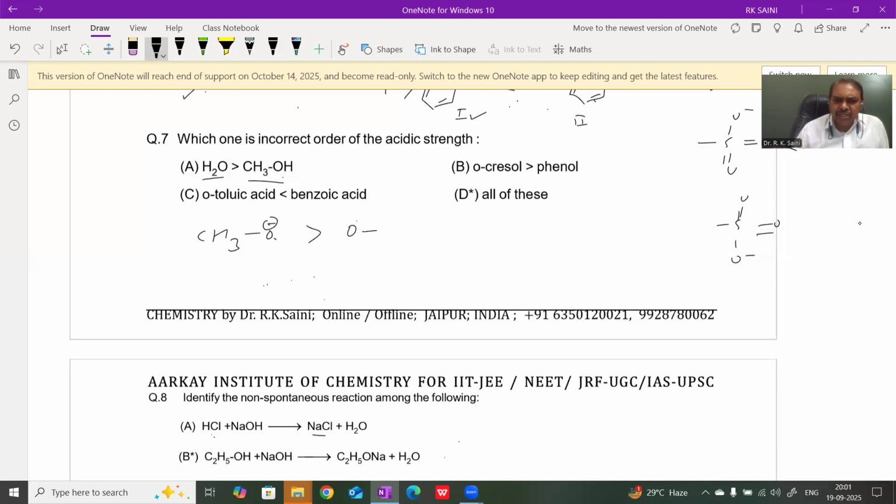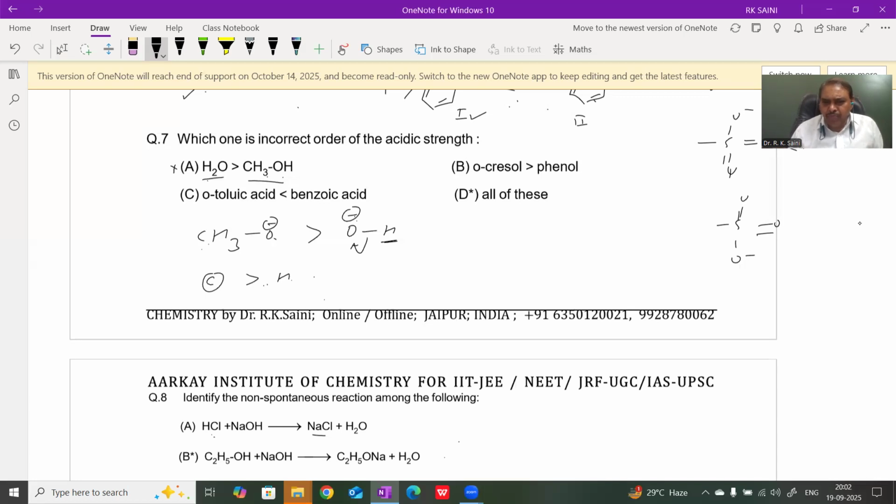This is an exceptional case, and the probable reason is that the electronegativity of carbon is greater than the electronegativity of hydrogen. It means more negative charge is present at the hydroxide ion than the methoxide ion. Therefore, methanol is slightly, not much, more acidic than water. Therefore, it is an incorrect option.